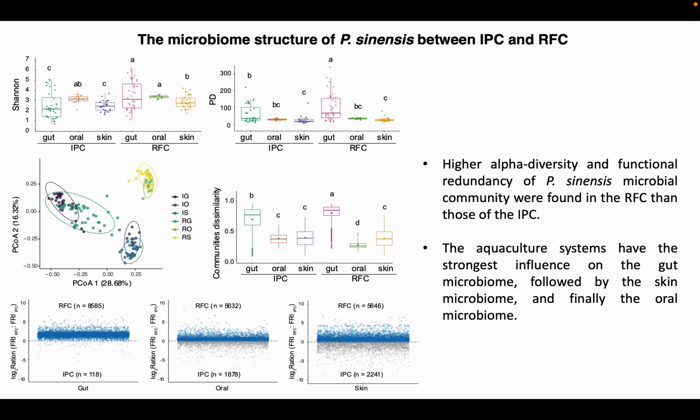First, we observe the microbiome structure. Higher alpha diversity was found in RFC than in IPC. At the same time, the functional redundancy was also greater in RFC than in IPC. And the agricultural system has the strongest influence on the gut microbiome, followed by skin microbiome, and finally the oral microbiome.